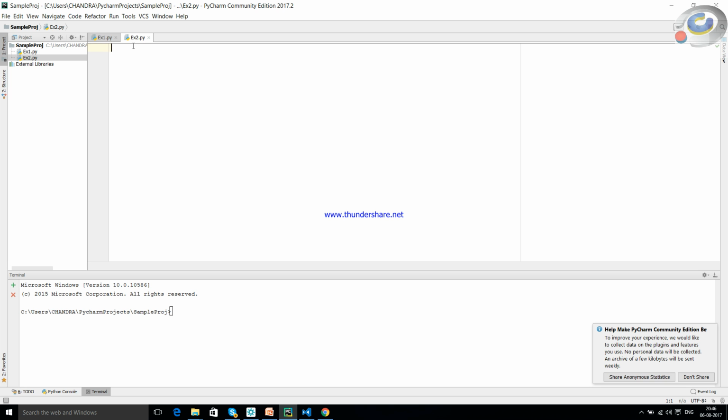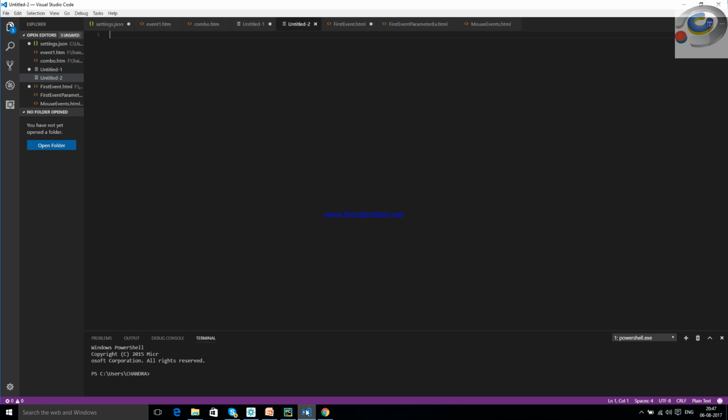And here it is. I've already created a file called ex2.py, or rather let me create another one and I'll show you how it works. Or instead of PyCharm, we can even use Visual Studio Code. This is Visual Studio Code for you. But this doesn't give as much syntax support as PyCharm does for us.